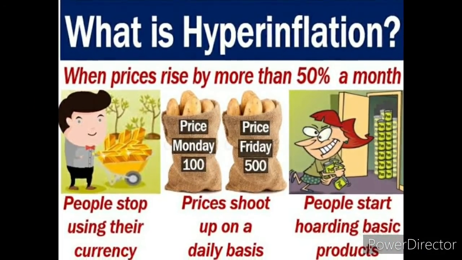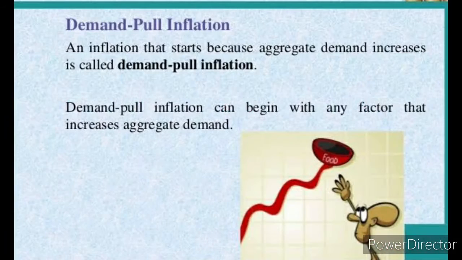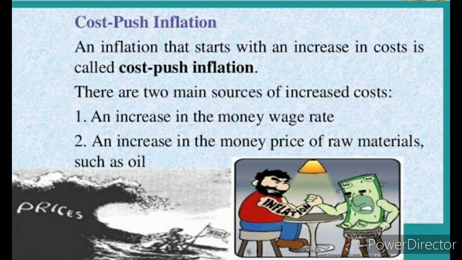Next, demand pull versus cost push inflation. Demand pull inflation: demand and supply play a crucial role in deciding the inflation levels in society at all points of time. If the demand is high for a product and supply is low, the prices of the products increase. Demand pull inflation is too much money chasing too few goods. Cost push inflation: when the cost of raw materials and other inputs rises, inflation results. Increases in wages paid to labor also lead to inflation.